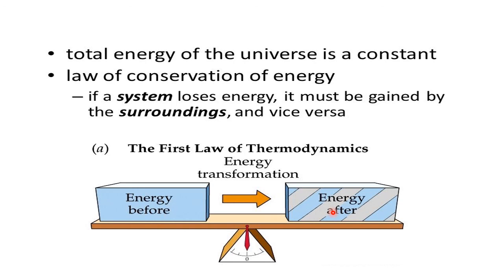That's why it is the conservation of energy. One more statement of the first law of thermodynamics: the total energy of the universe is constant. This is called the law of conservation of energy. So the first law of thermodynamics is the law of conservation of energy.